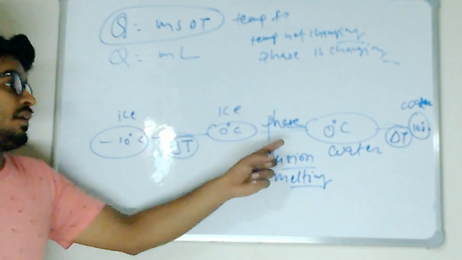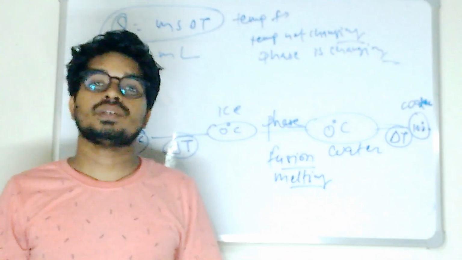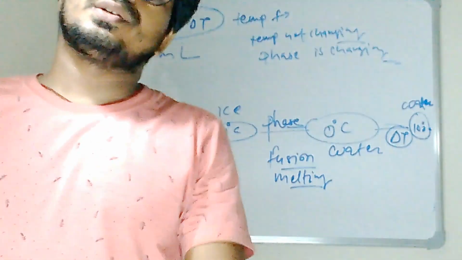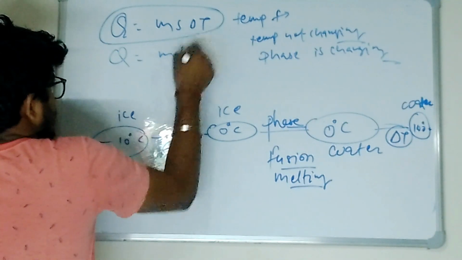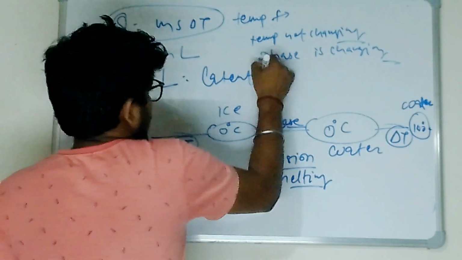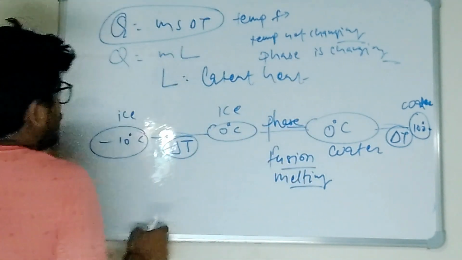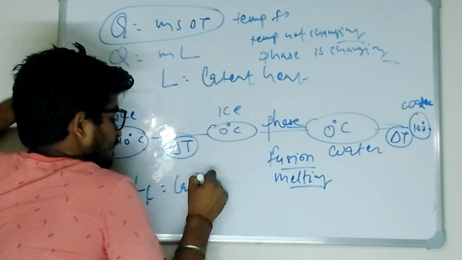And if water is converting to steam, I will use L for steam. So Q equals mL. What is L here? L is latent heat. If I use L_F, this is the latent heat of fusion.